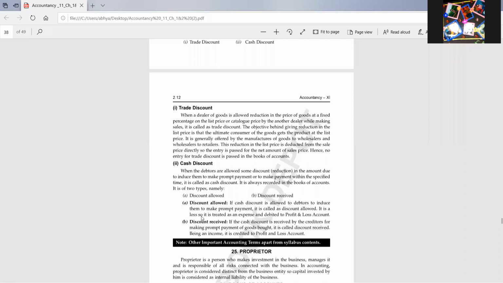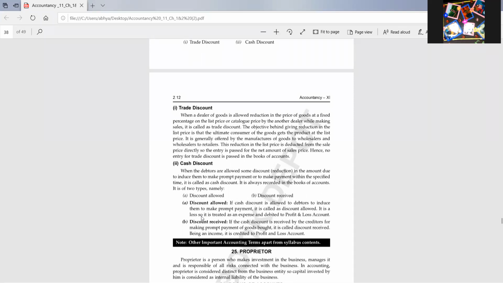So they will be getting payment very fast, and the benefit to the debtor is that they have to pay a lesser amount than the actual amount, because they are getting a discount. So all those who have cash available can get this discount, and all those who do not have cash to pay may not get this discount.